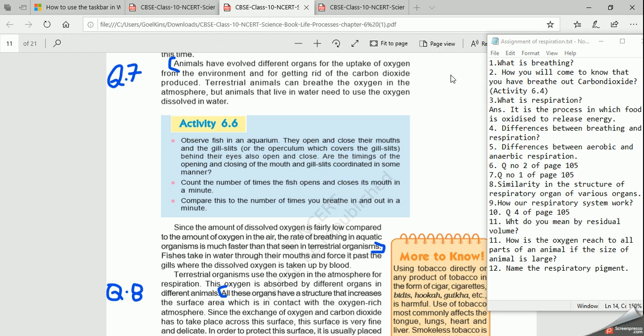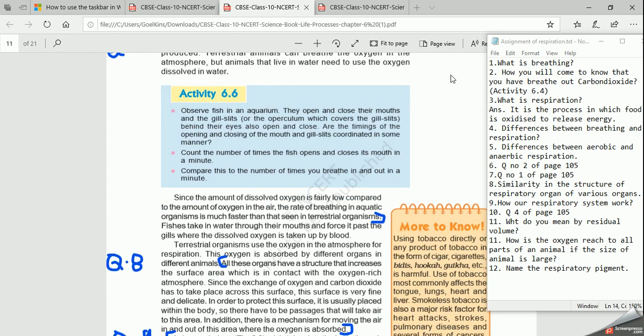Clear? This is your 7th question of the assignment, but it is question number 1 of page 105. I mark the answers also. You can convert them into points, and I am giving you notes also. Whichever way you feel, if you want to write in your own words, you can write, right?